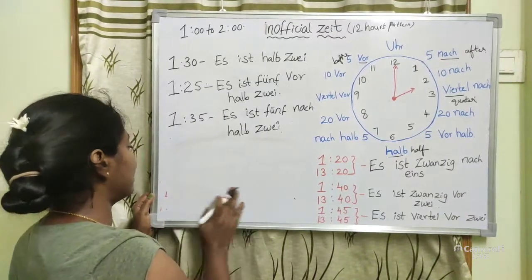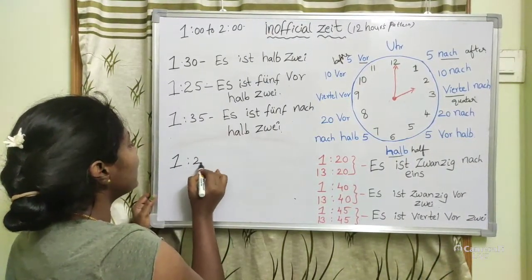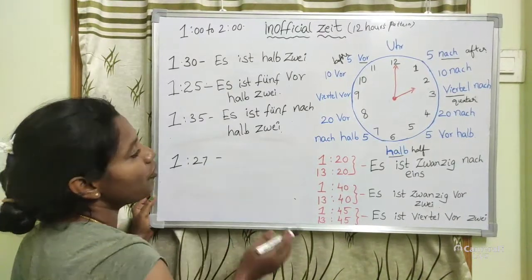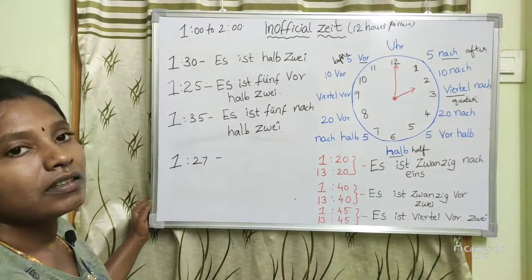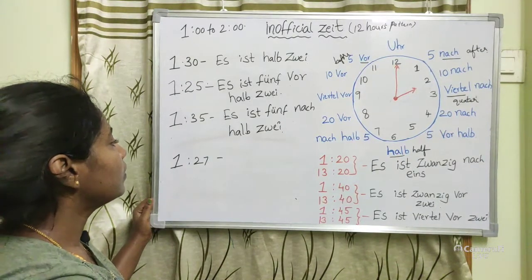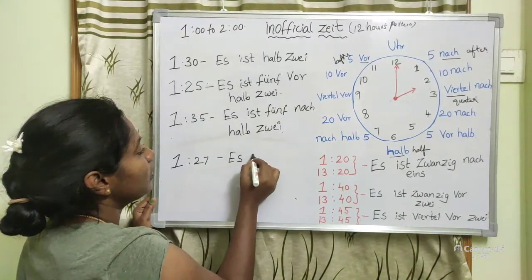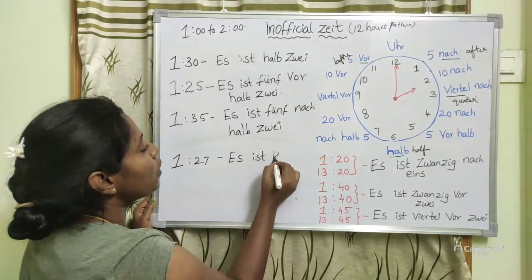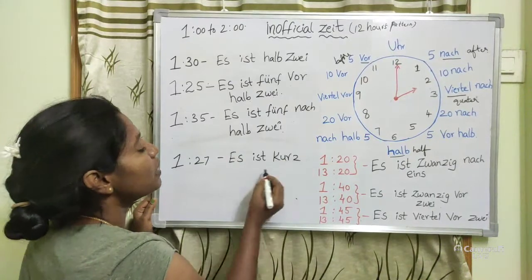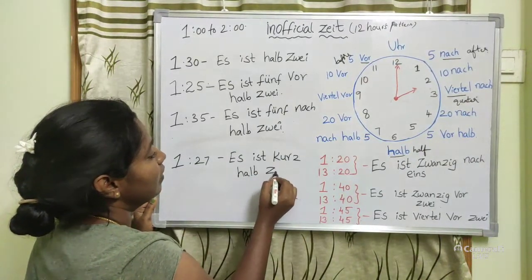So, let us think the time is 1:27. Then how will you say? Es ist kurz vor halb zwei.